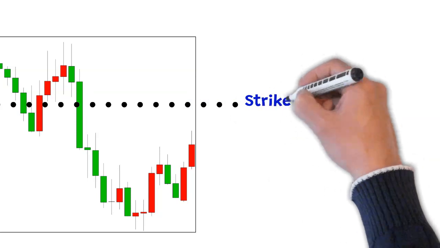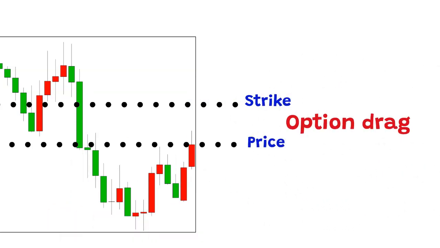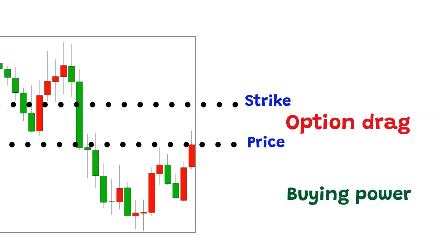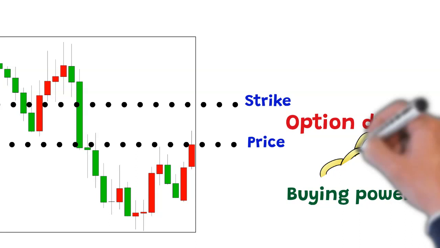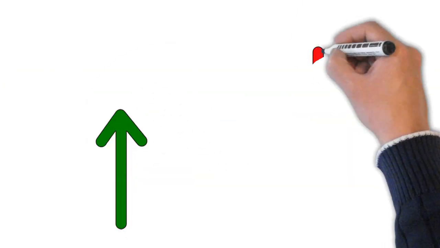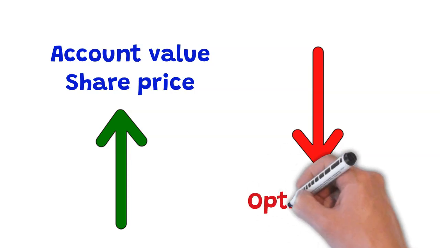The moment we open a naked put, the market assumes these shares will be put to us at the strike and immediately sold to the market at the trading price. This difference is known as option drag. The option drag drags down the buying power. They are directly proportional. The option drag exists only while the option stays as an open position. Share price and option drag move in opposite directions. For simplicity, we won't go into the distinction between the time value and the intrinsic value, which are both components of the option premiums.